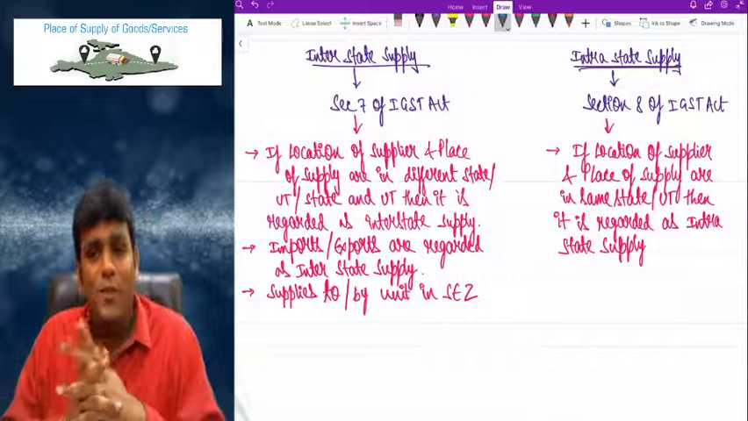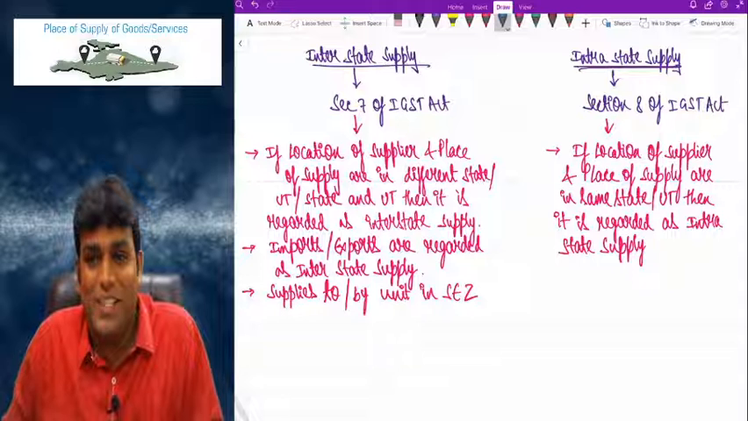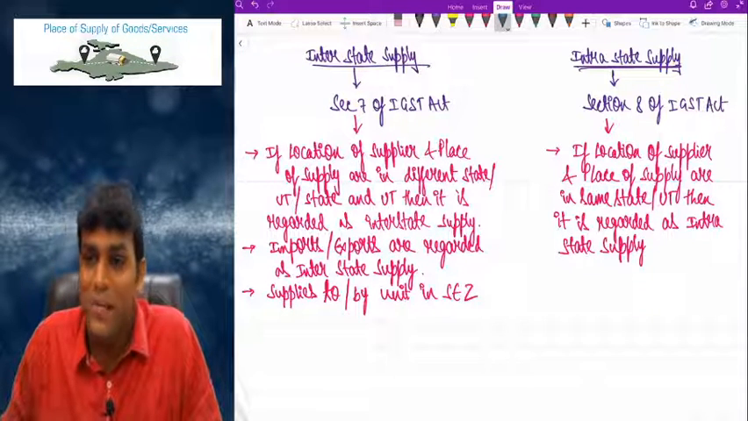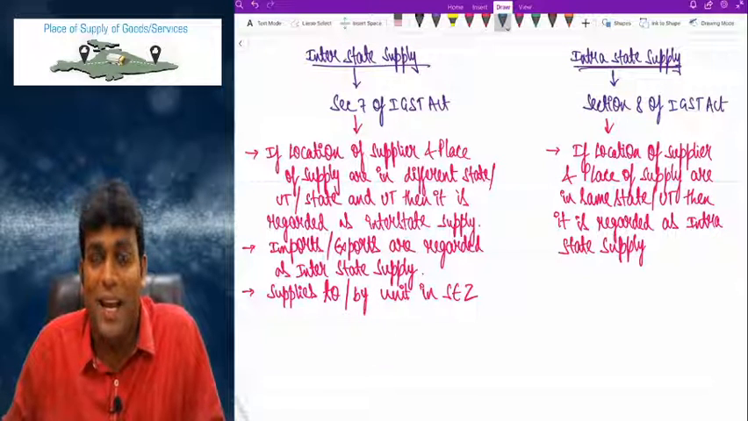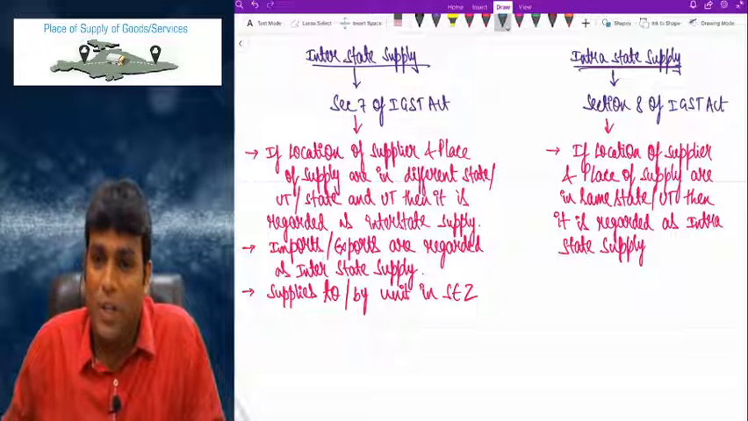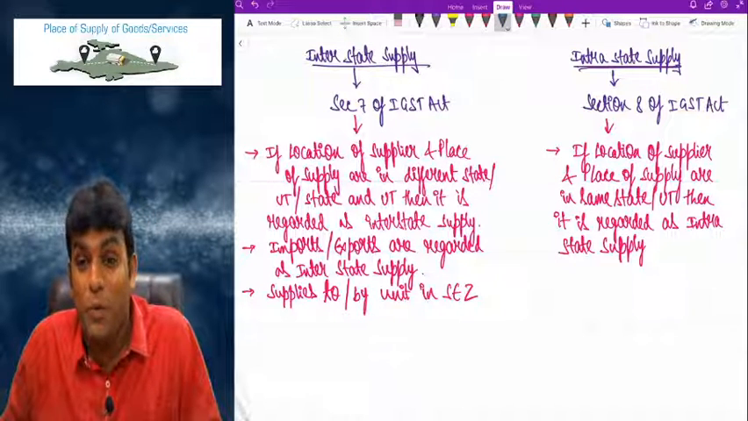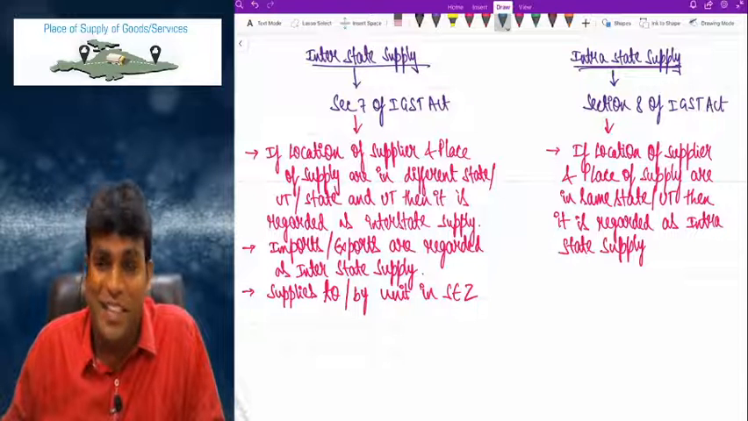So friends, I wrote 2 types of supply called intrastate supply and interstate supply. Intrastate supply is given by section 7 and interstate supply is given by section 8. And when do we call a supply an interstate supply? If the location of supplier and place of supply are in different states or UTs, or a state and a UT, then it is regarded as interstate supply. And moreover, extra point, imports or exports are regarded as interstate supply.